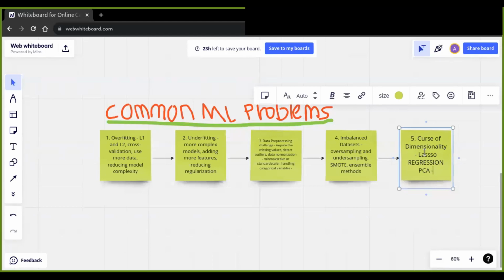And feature importance is very important to mitigate the curse of dimensionality, because we have to select the top ranking features to help reduce the dimensionality of the data.